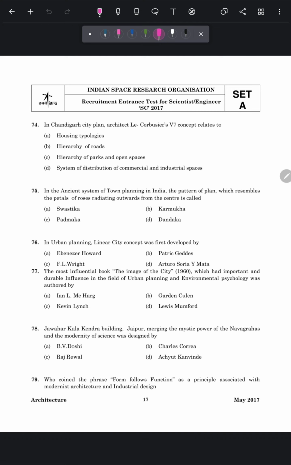In Chandigarh city plan, architect Le Corbusier's V7 concept relates to. So V7 concept is related to hierarchy of roads. So the correct answer is option number B. So V7s are generally the roads within the sectors, where V1 represents the arterial road, V2 represents the major boulevard, V3 are the sector definers.